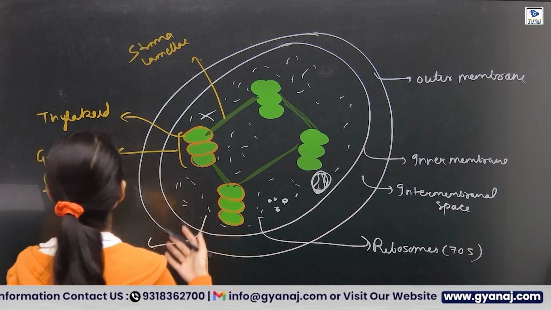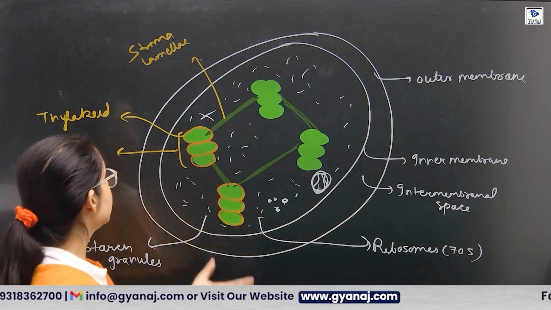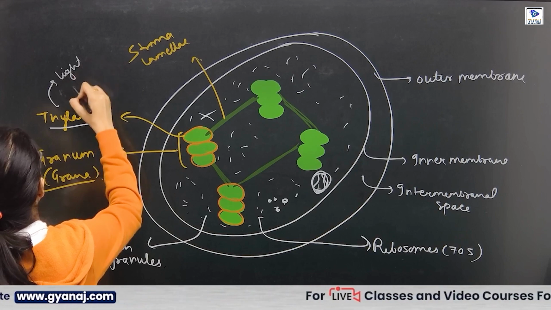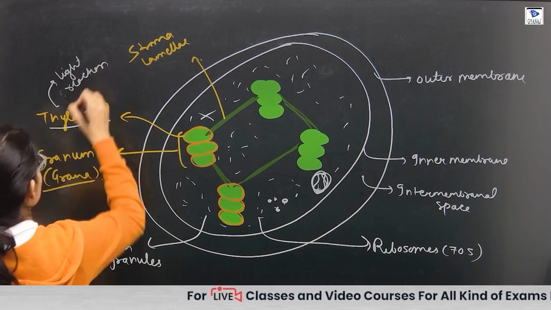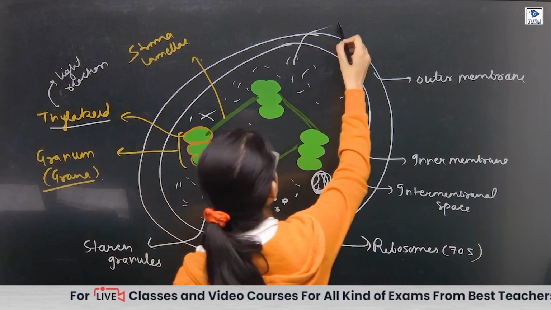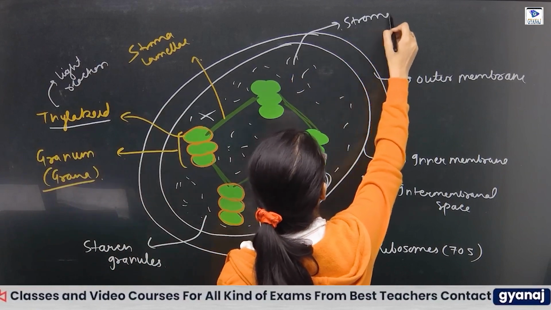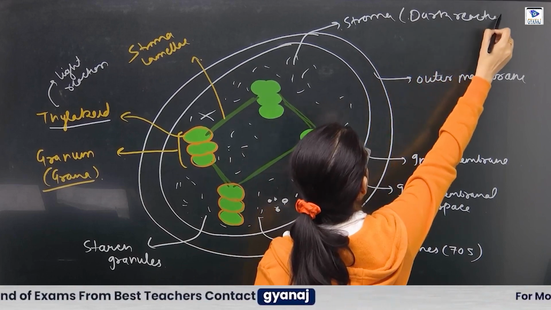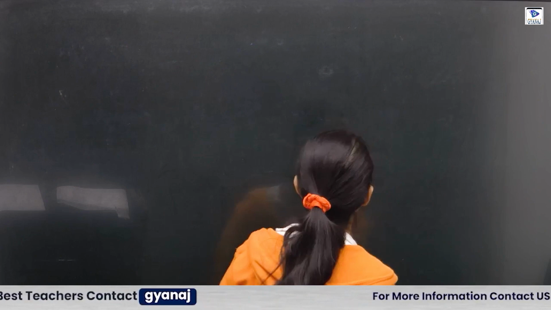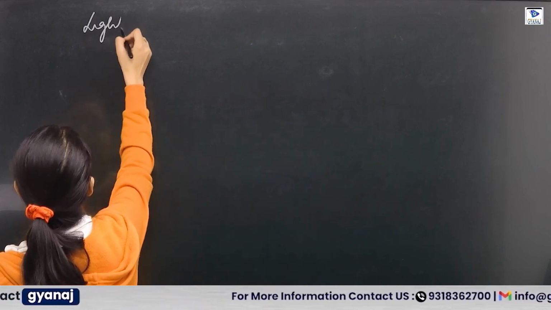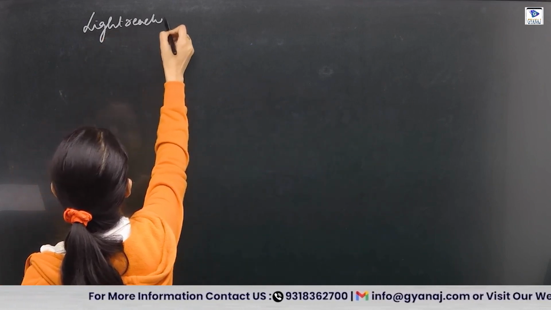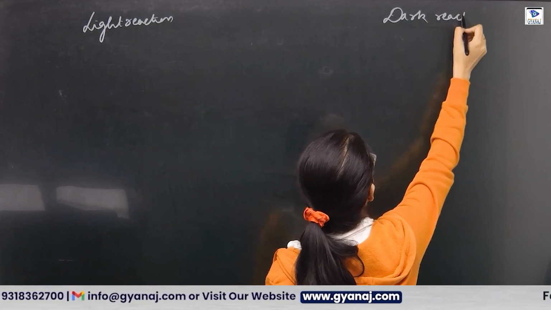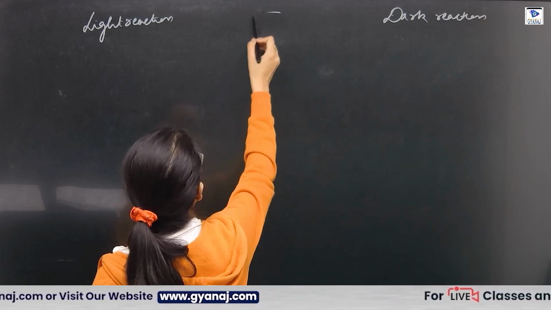Now what is the significance of the thylakoid and stroma lamellae? So thylakoid is responsible for the light reaction, whereas this cytoplasm we call the stroma. It is responsible for the dark reaction. Now what is light reaction and dark reaction? Let's understand a little bit of the difference. One, we have the light reaction. One, we have the dark reaction.